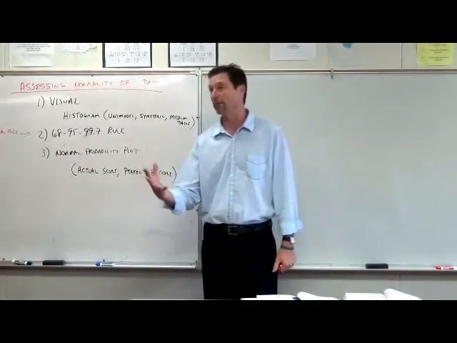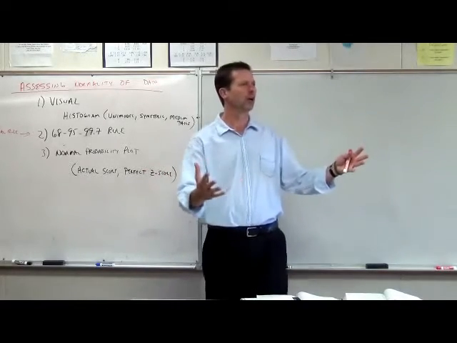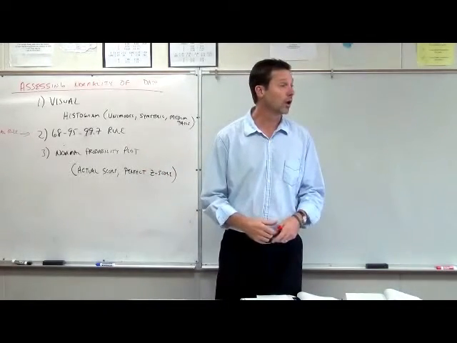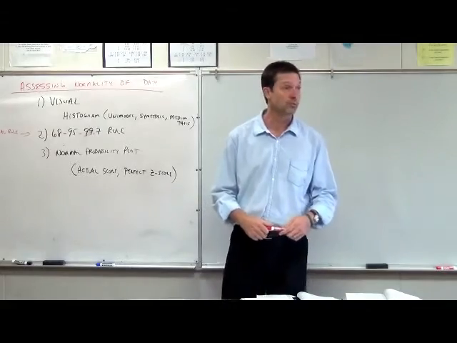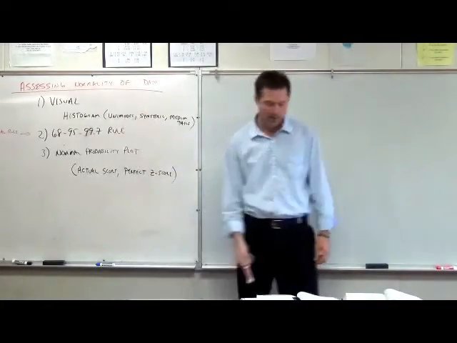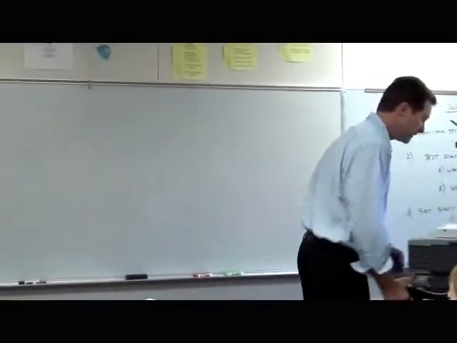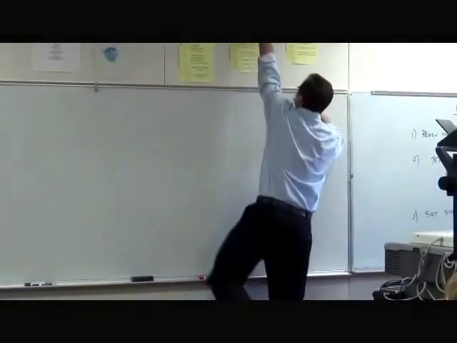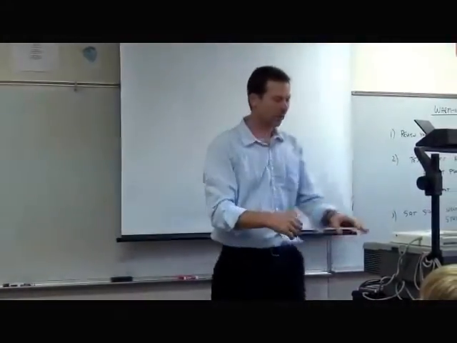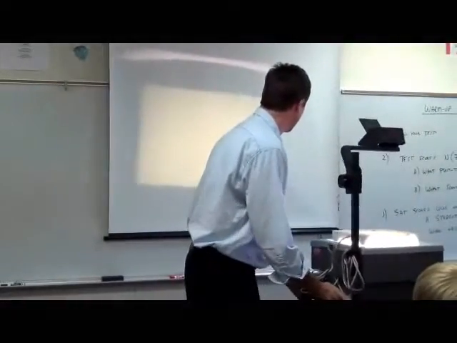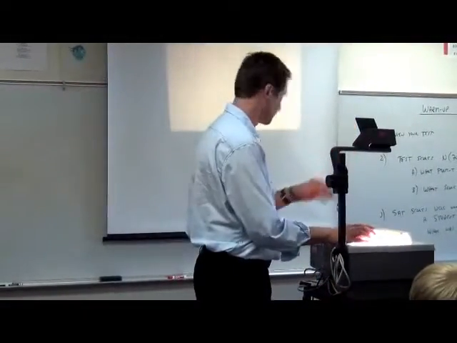Okay, but we have to be able to sniff out, I've got a bunch of numbers here. Do these closely resemble a normal distribution? One way to do it, we've already talked about it before, is take a look at the graph. Take a look at the histogram and see what's up. Now, you don't have these numbers in your calculator, but we can take a look at a histogram and come up with a pretty good idea as to whether the data closely resembles a normal curve. This was last year's test results.